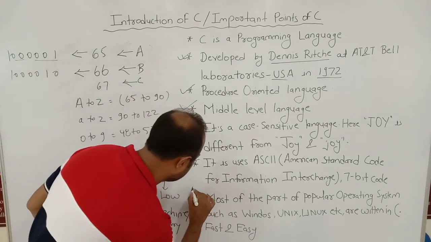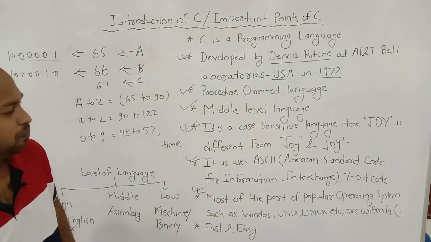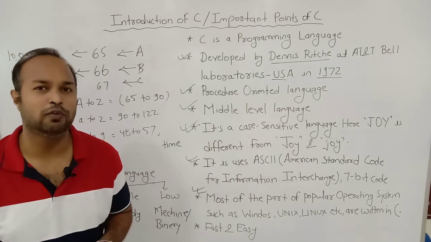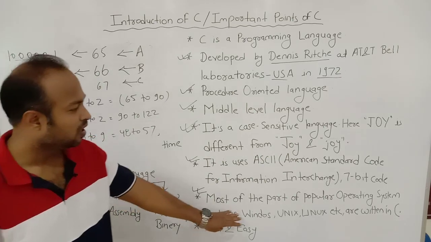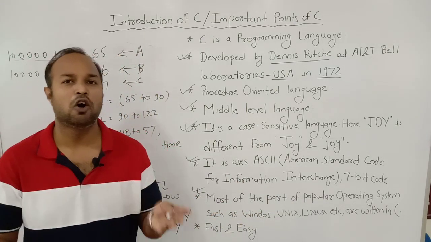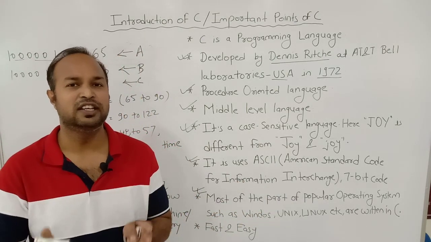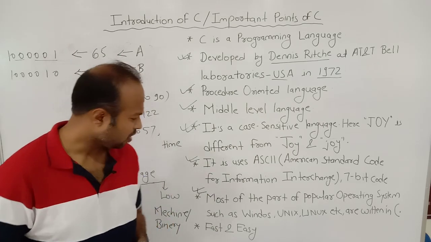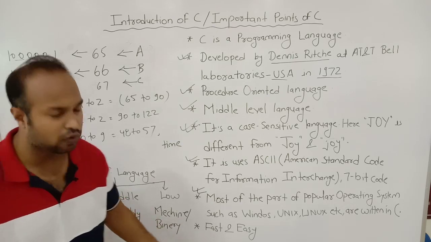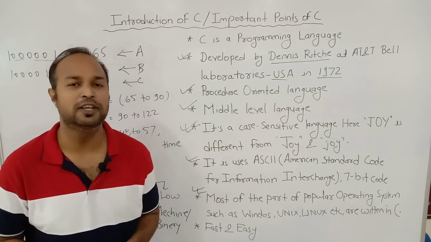Then our next point is popularity. C is a very popular language, and we can understand the popularity of C language by this point, because most of the popular operating systems like Windows, Unix or Linux are written in C language, and it is fast and easy. Therefore, it is also one of the reasons for popularity.